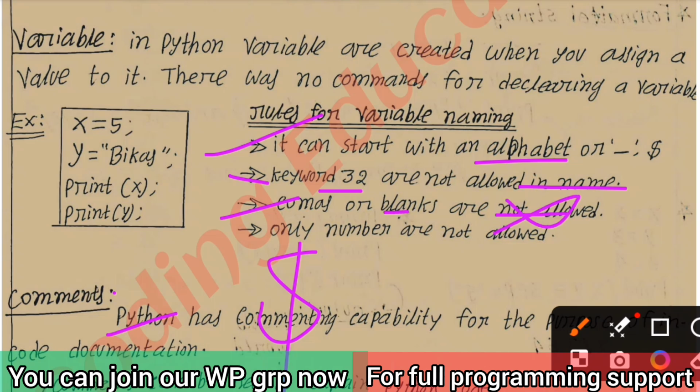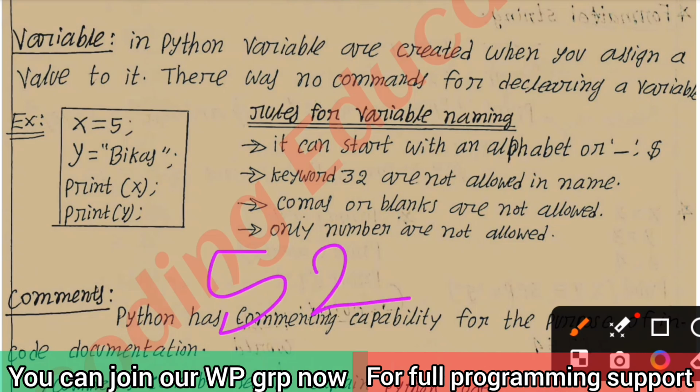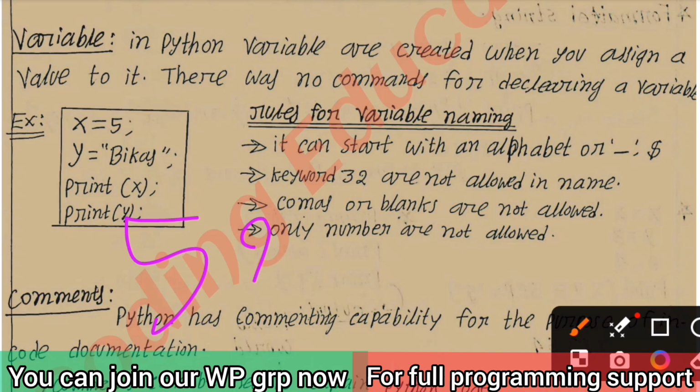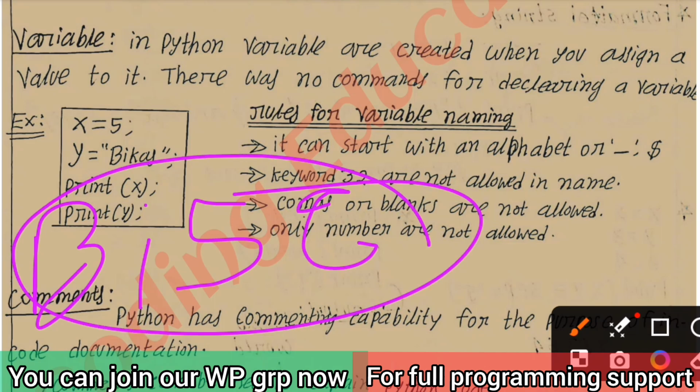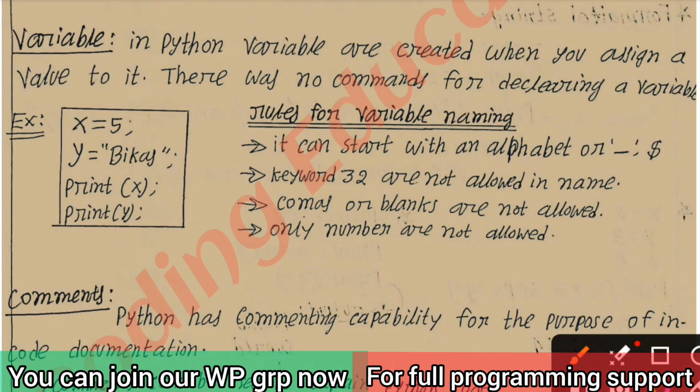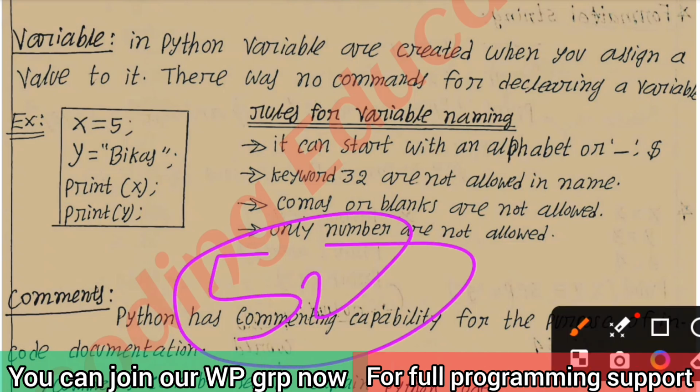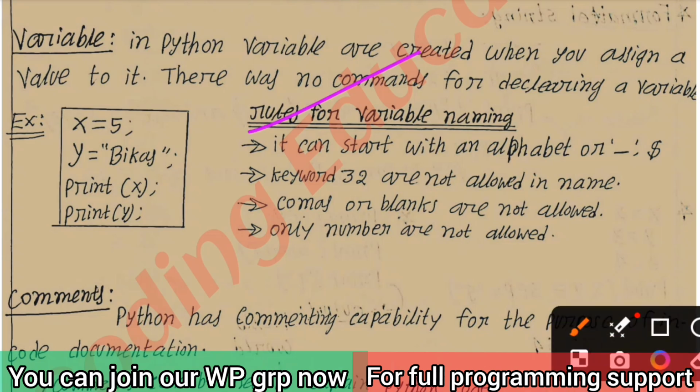You cannot write a variable name using a comma or a space, and only numbers are not allowed. If you make a variable like 552, you can't write it. You can't use a purely numerical value for variable naming. You can mix letters and numbers, like v15c, and then the variable naming is right. But if you write only a number, then it's not correct. Okay. Those are the rules of variable naming.